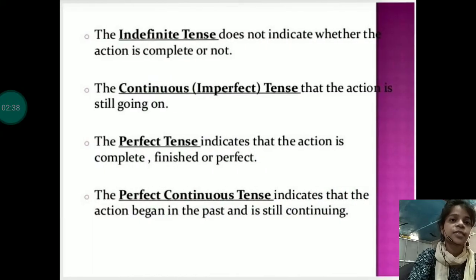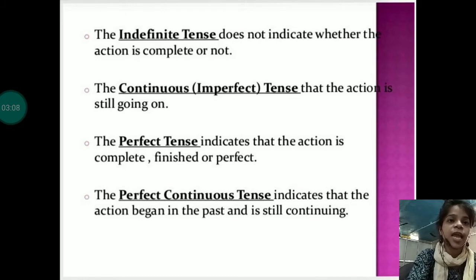So let's discuss what the four categories symbolize. Let's talk about the first one, the indefinite tense. It does not indicate whether the action is complete or not. That means it will not surely tell you whether the action is completed or not. The second one is the continuous or imperfect tense.